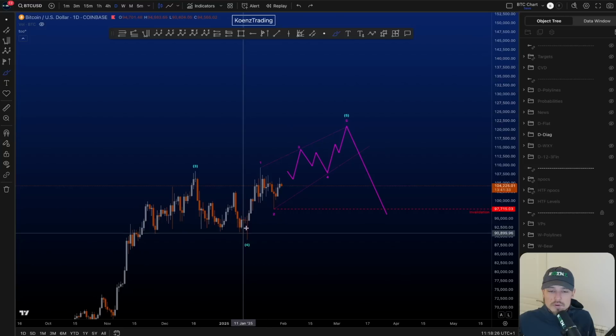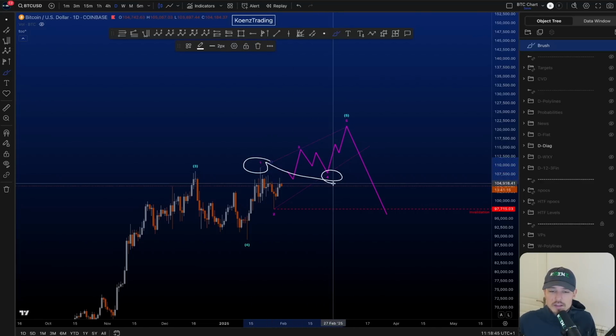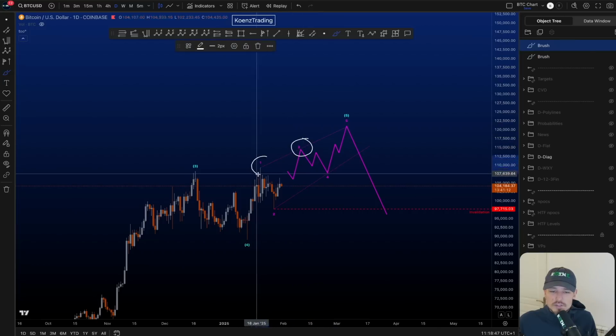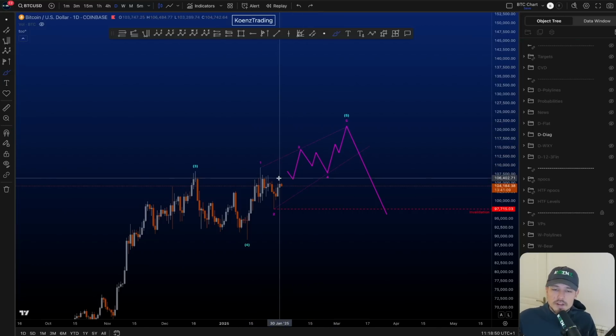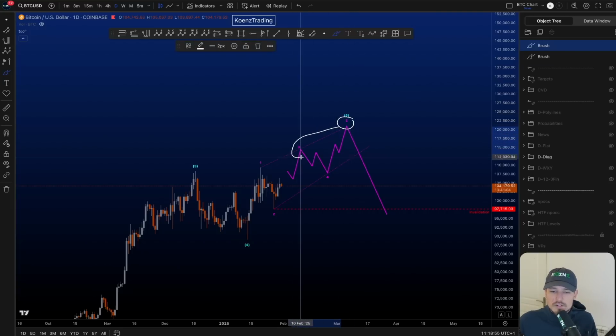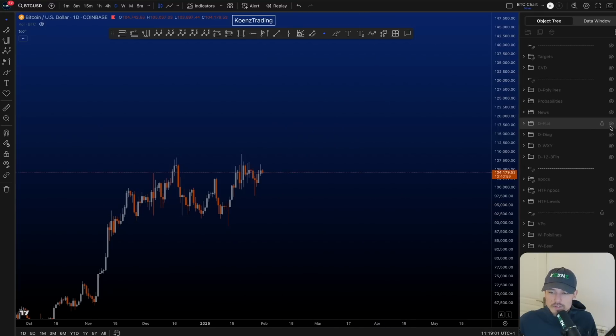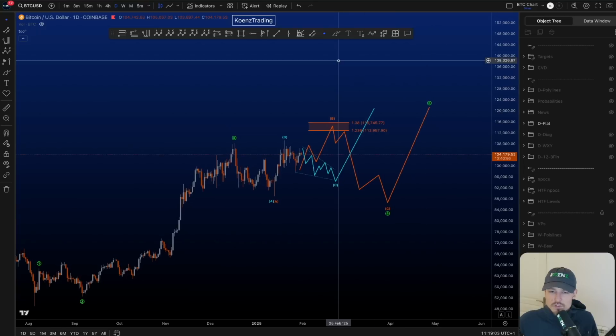So that would work with this move to the upside on the lower time frames. Then possibly here your 2, preferably your 2 is then in. Then you look for 3, 4, and then 5. But then again, preferably we wait for 4 to be in to really give this the highest probabilities. Now we do like to see overlap in a diagonal between a wave 1 and a wave 4. Preferably wave 3 is shorter than wave 1. That is not a must, by the way, but it's just something that is most common. And we do like to see wave 5 being shorter than wave 3 in price. Currently the invalidation is 97.7k.